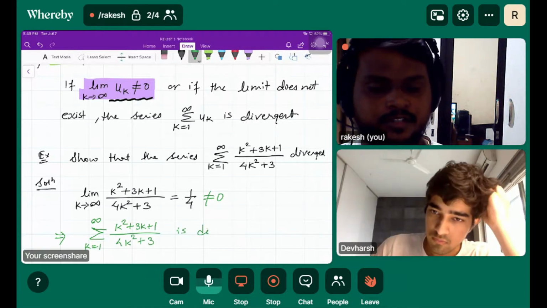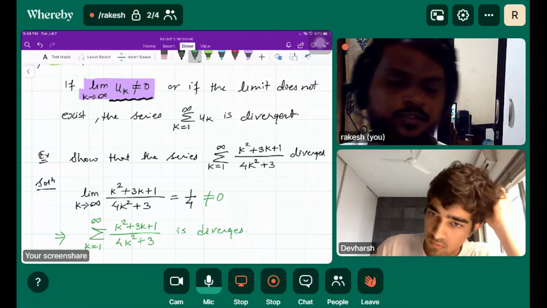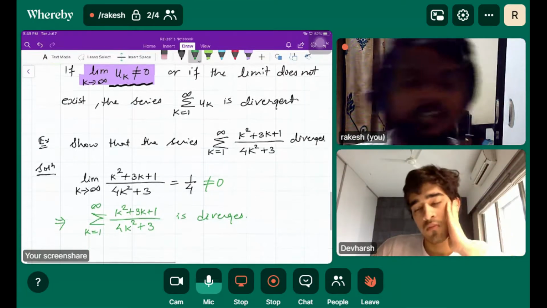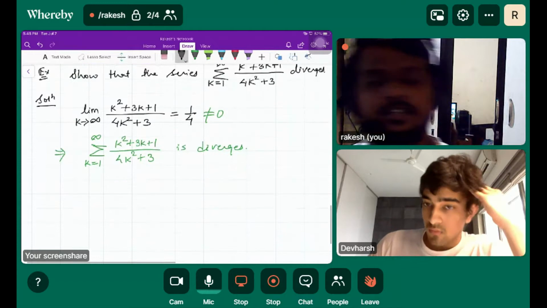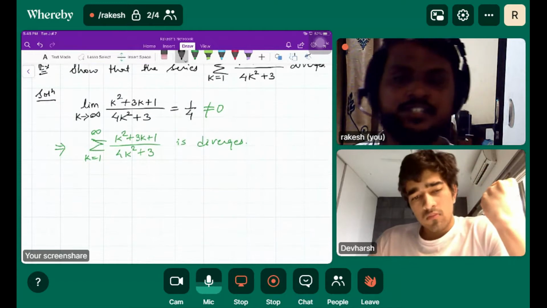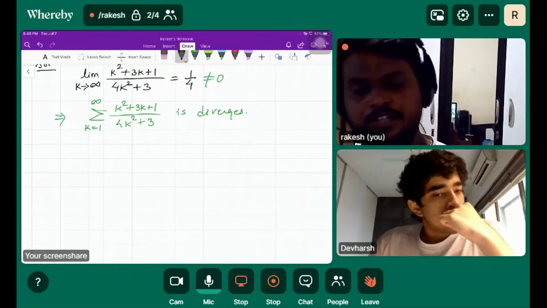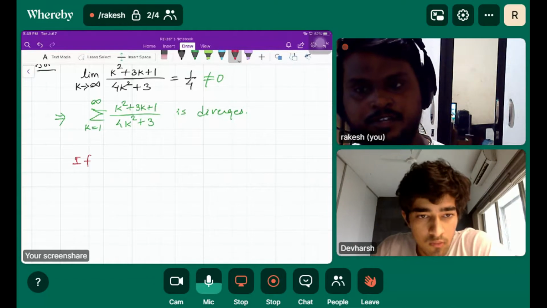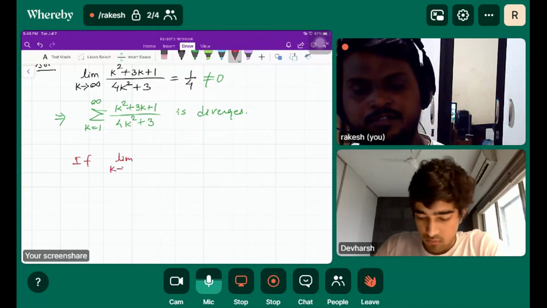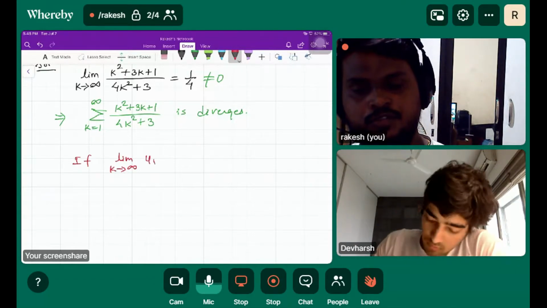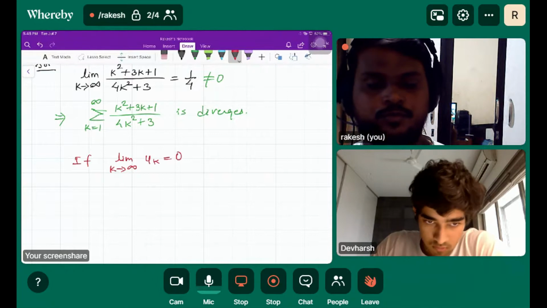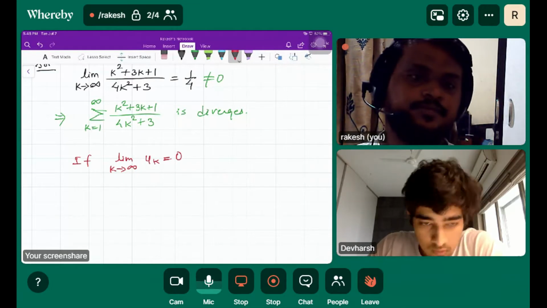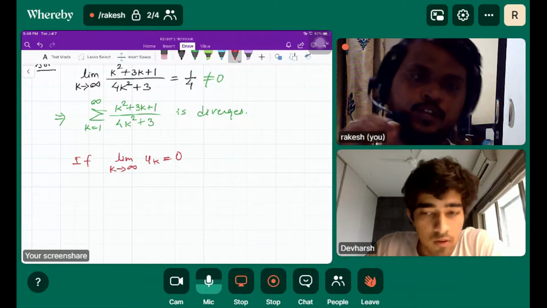Is divergent. So suppose if we get 0, can we say that the series is convergent? If suppose we get 0, like if the limit as k tends to infinity of u_k is equal to 0, can we say that the series is convergent? Is it the only condition?